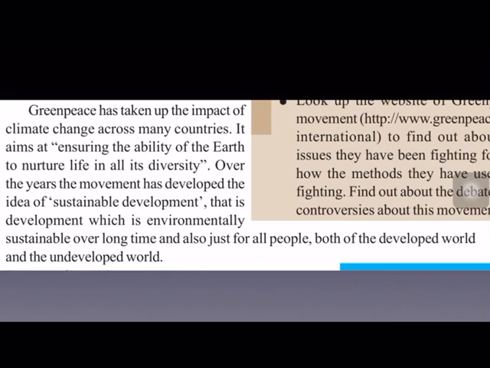Now, the Greenpeace movement has taken up the issue of climate change across many countries, and its main aim is to make sure that the earth is able to nurture life in all its diversity. And it is encouraging the idea of sustainable development. What is sustainable development? Already we learnt in the 12th lesson. A development which is useful for the present generation and also the future generations.